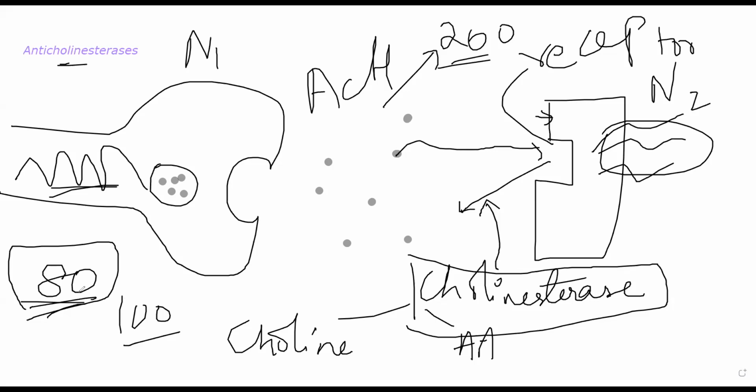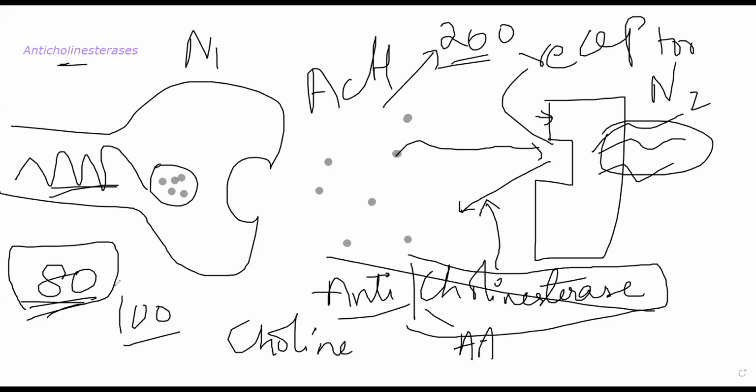I'll just make sure that they are not being destroyed. When I give the patient an anticholinesterase drug, whether it be reversible or irreversible, it will bind to this enzyme, and it will render this enzyme useless. For the duration of the drug's action, those enzymes will be useless. You have reversible and irreversible as well. We'll discuss that. But essentially, anticholinesterase is not working.